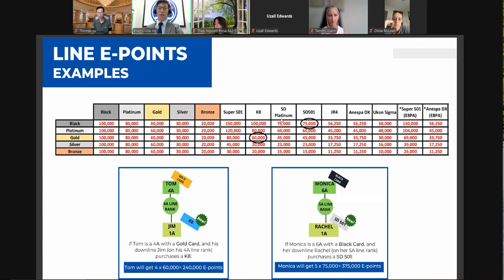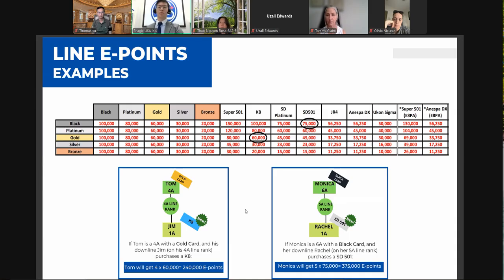We'll go all the way till we see SD501, which is 75,000 E points. So although Monica is a 6A, Rachel was in her 5A line. We will have 5 times 75,000, which will give us 375,000 E points, which is equivalent to 375 USD.